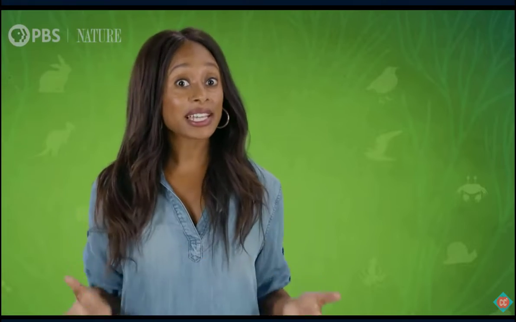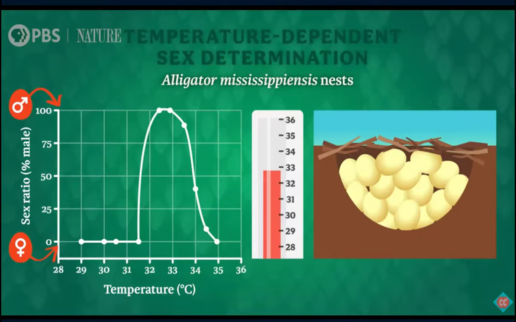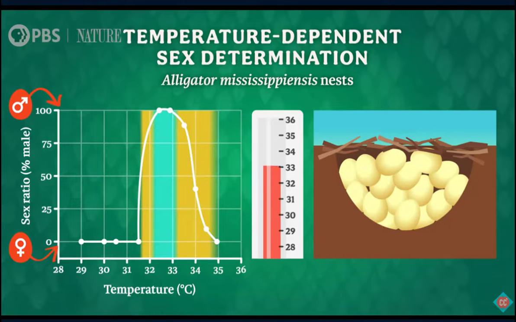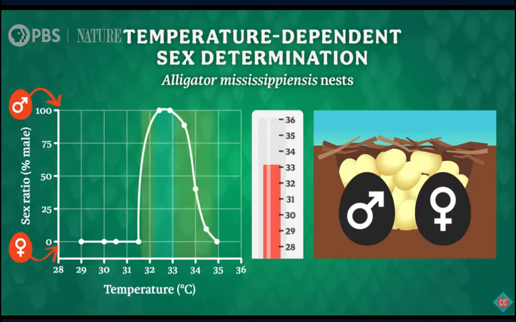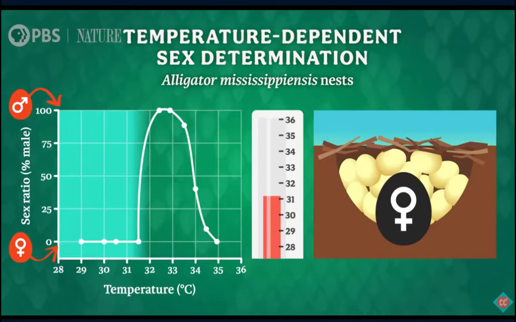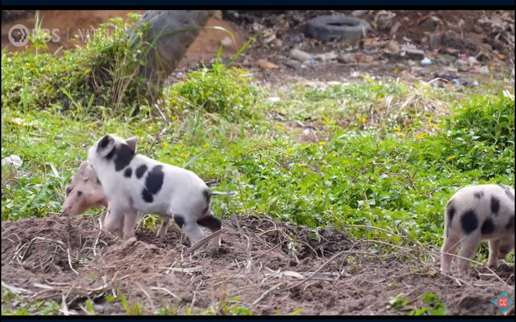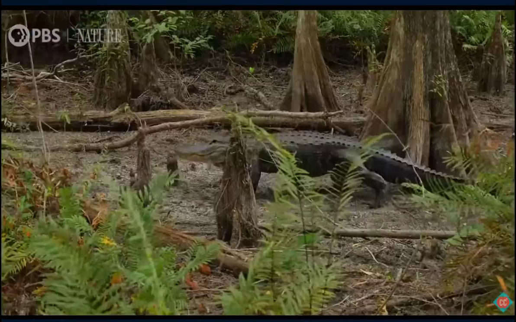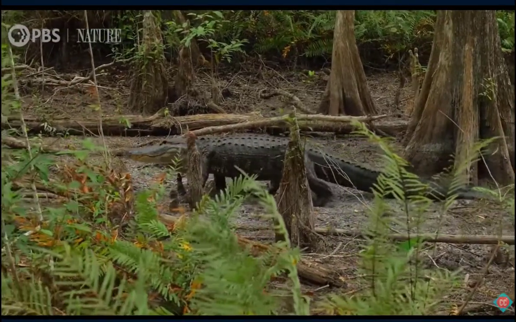For some animals, the environment they happen to be in as they develop plays a bigger role than genetics. The most famous example is temperature-dependent sex determination, which shows up in some reptiles and fish. Under normal conditions, some parts of the nest are cooler than others, and a mix of males and females hatch. But if the nest is too hot or too cold, even by just a few degrees, we get only one sex. All of the animals we've talked about so far, whether their biological sex is determined by their genetics or their environment, stay one sex.